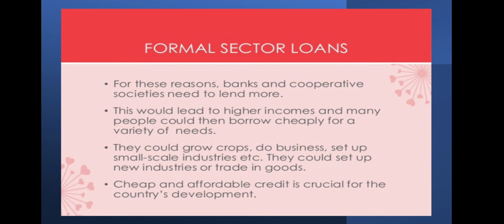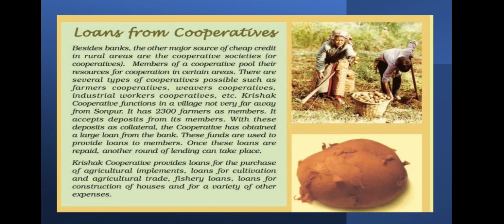See, in rural areas, the main demand for credit is for crop production. The crop production involves considerable costs on seeds, fertilizers, pesticides, water, electricity, and repair of equipment, etc. So, there is a minimum stretch of 3 to 4 months between the time when the farmers buy these inputs and when they sell the crop.